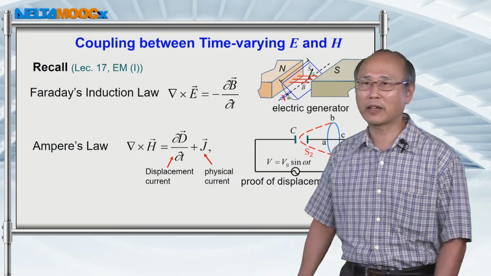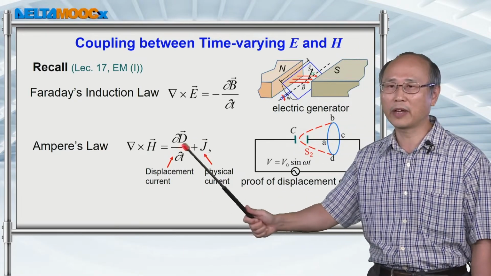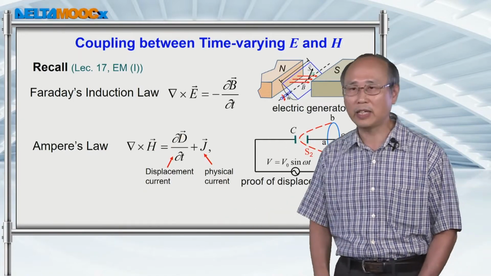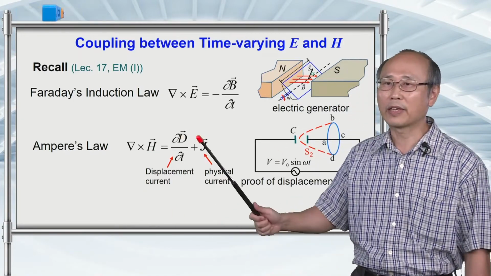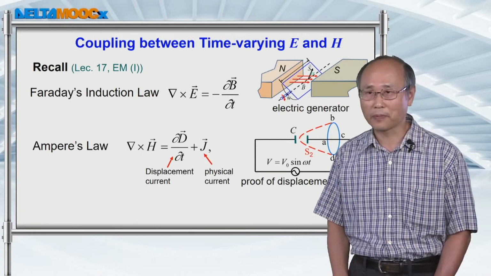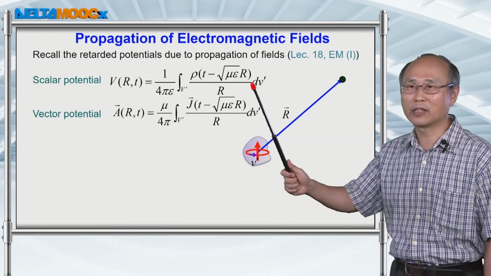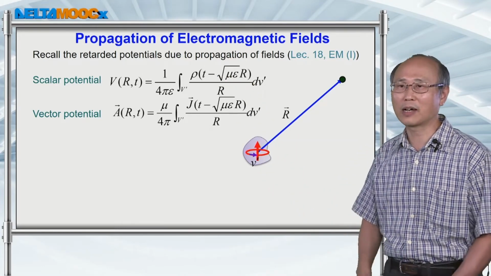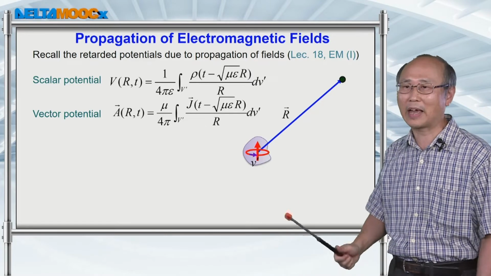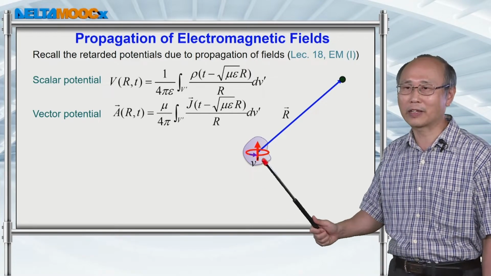So this is the second connection between electric field and magnetic field. The key is that the electric field and magnetic field must vary with time. And so we can continue to look into this time-varying field by having some time-varying source in space.